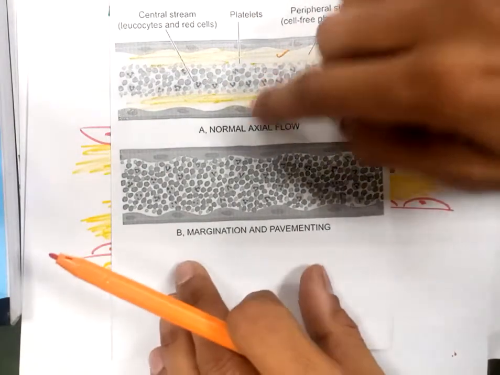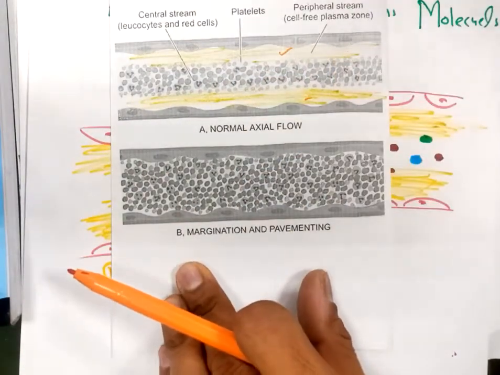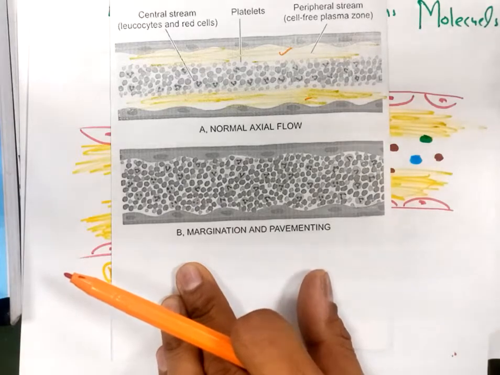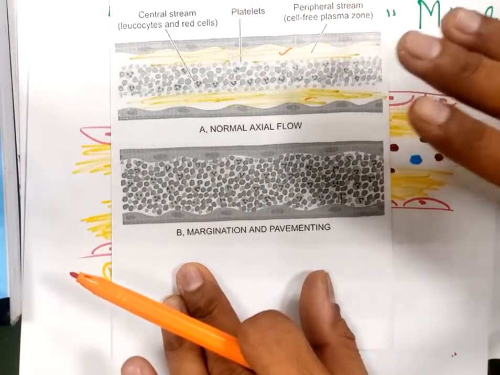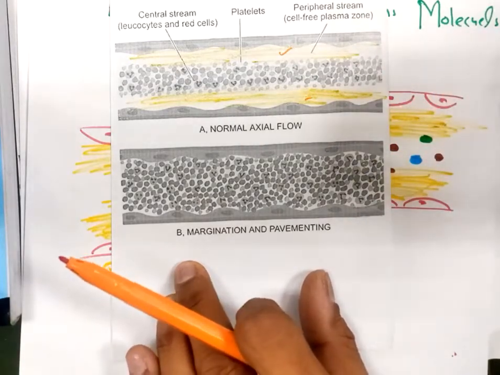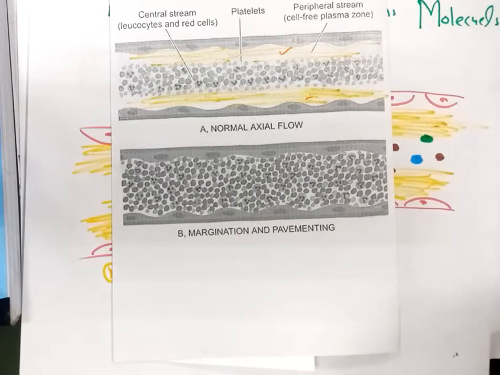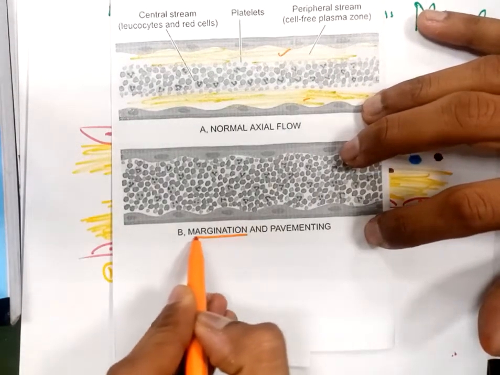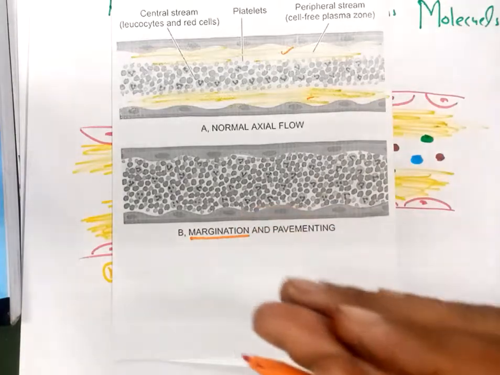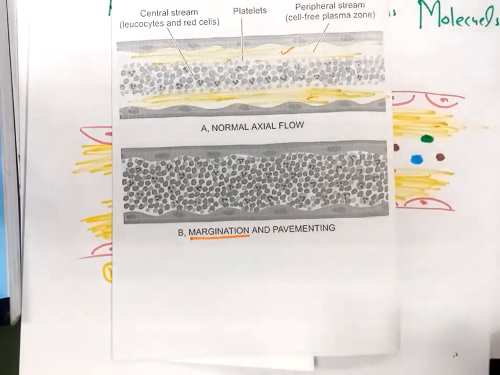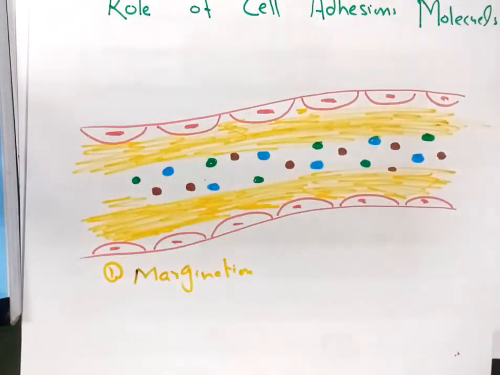Plasma will keep on leaking because of the increase in vascular permeability we discussed in the previous video, and because of the decrease in blood speed. Both of these mechanisms lead to a phenomenon called margination, in which blood cells will start traveling throughout the blood vessel, at the margin as well. They will not be restricted only to the center of the blood flow.